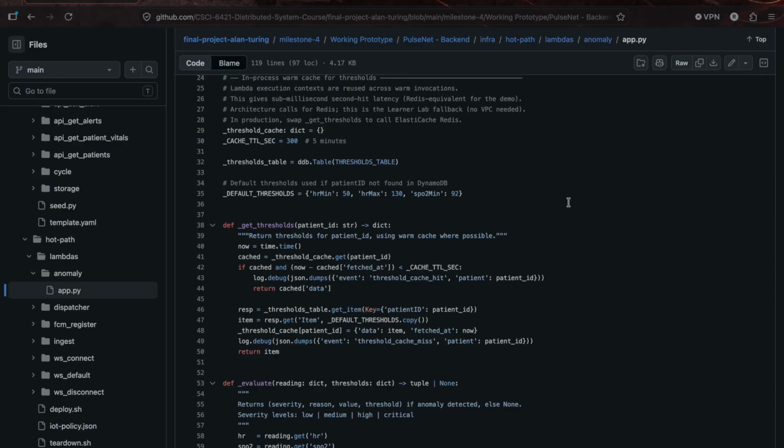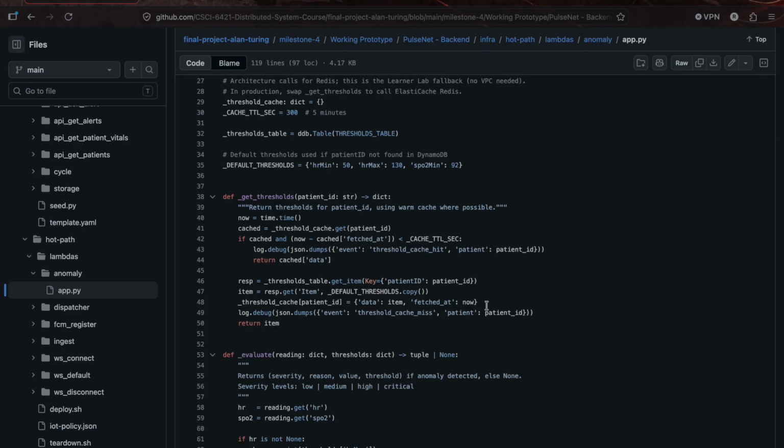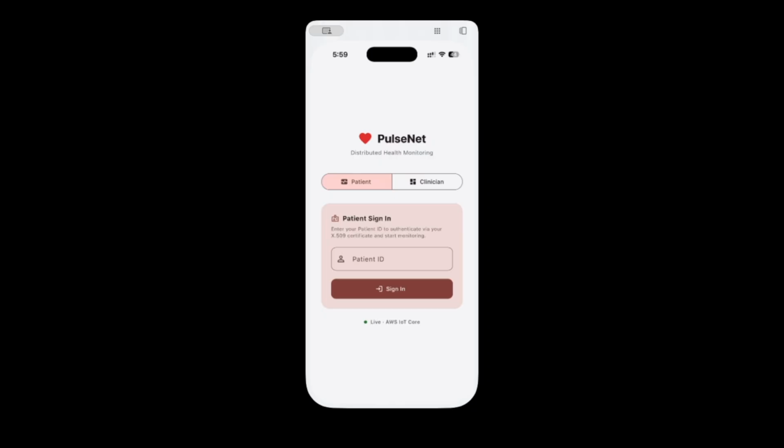In our get threshold function, we first check if the patient's data is in memory. If the memory is there, we have a cache hit and return it instantly. If not, we have a cache miss. We fetch it from DynamoDB and store it for the next heartbeat. This completely removes the database read bottleneck. Now we are going to be seeing the live demo.